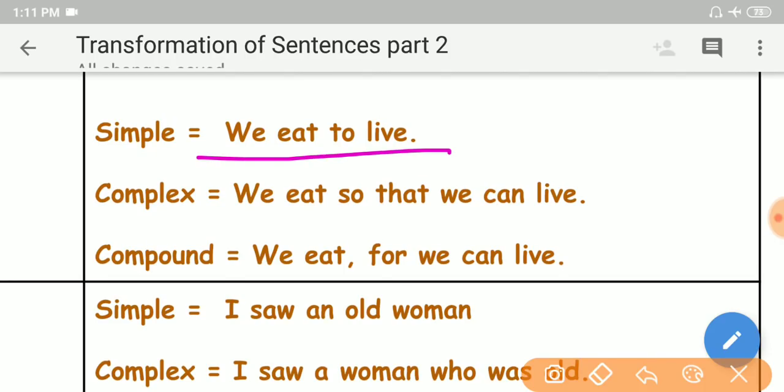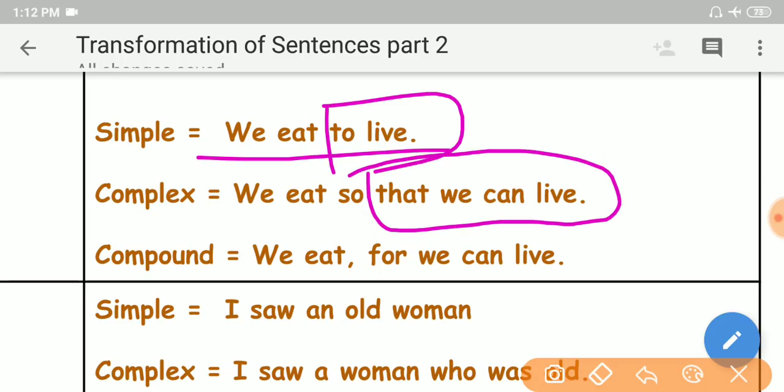Next, we eat to live. To live is a phrase. This phrase can be expanded to a clause: we eat so that we can live. So that we can live is a dependent clause.